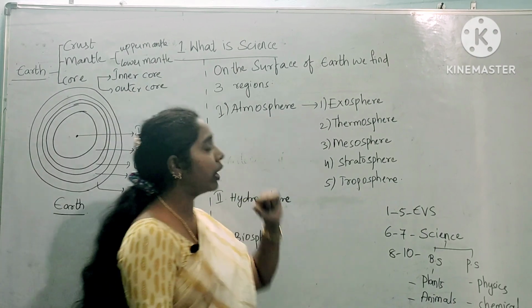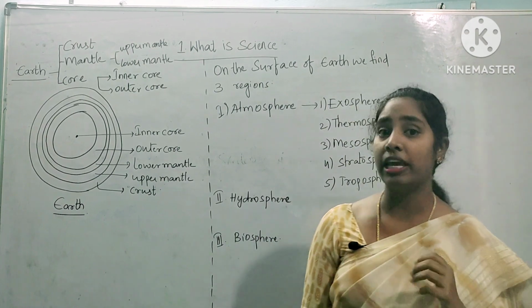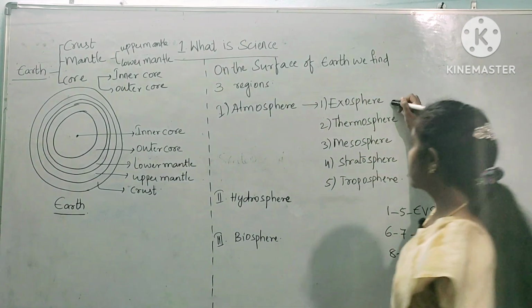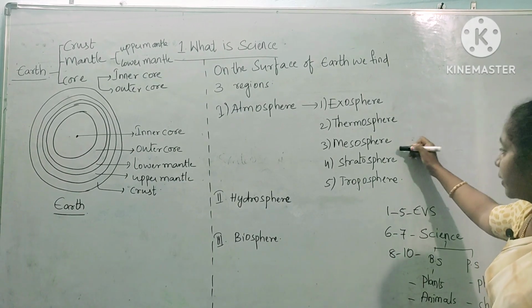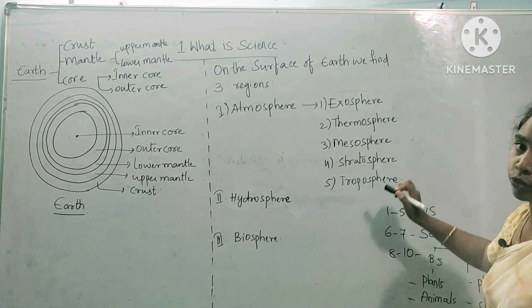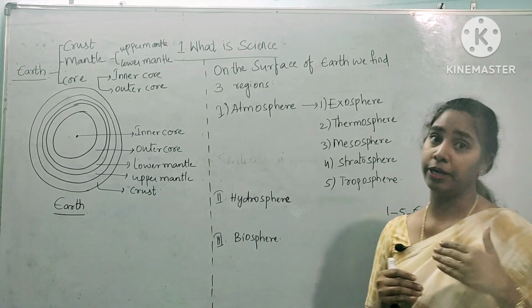If you come to atmosphere, atmosphere is again classified into 5 parts. First one is exosphere, thermosphere, mesosphere, stratosphere and then troposphere. Okay, these 5 are the parts of atmosphere.